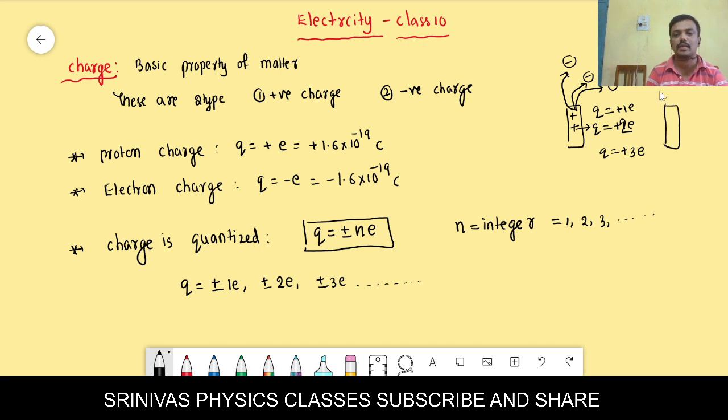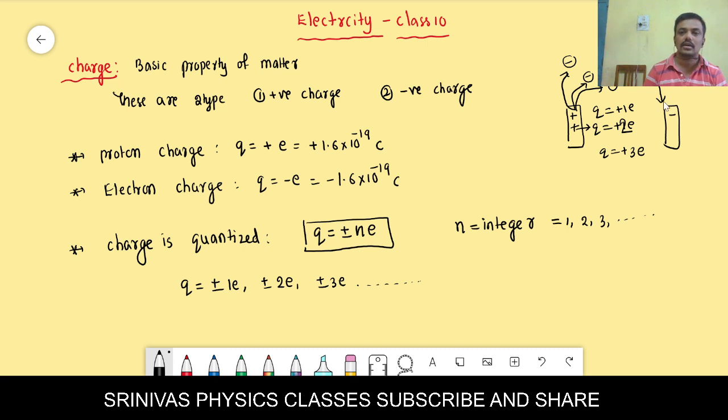For example, I am supplying negative electrons to the object. If you supply one electron to the object, how much charge does it acquire? Do you know, students? One electron charge is minus e. Then the object has minus 1e charge. If you give two electrons, then it acquires minus 2e charge.